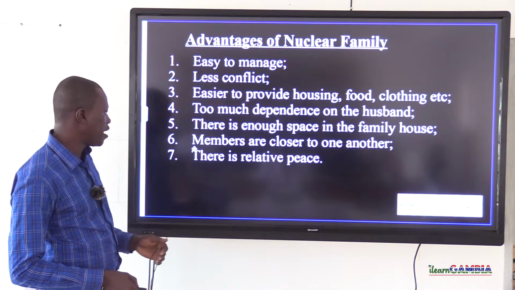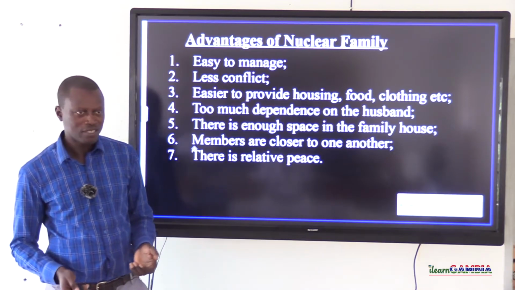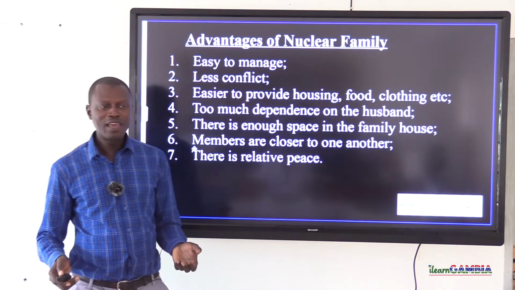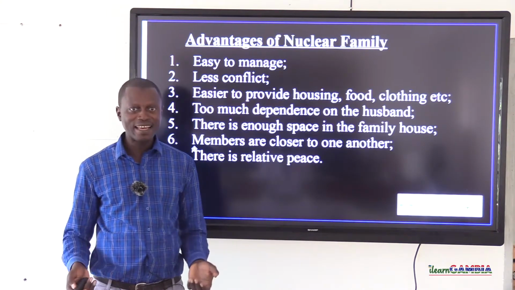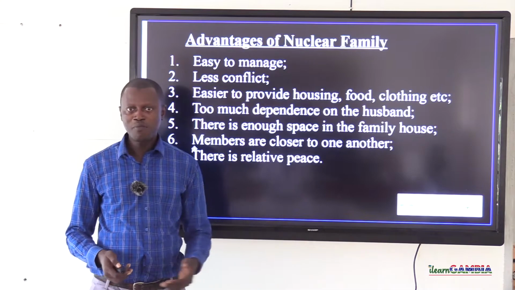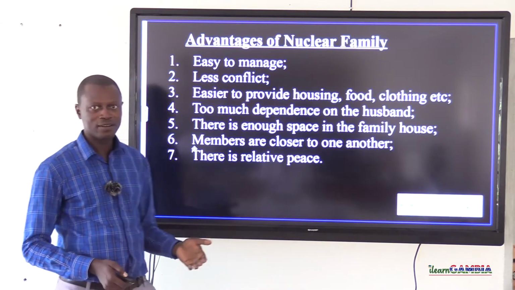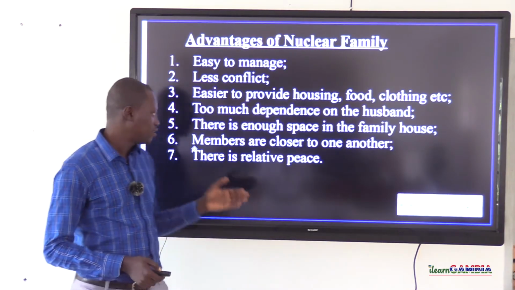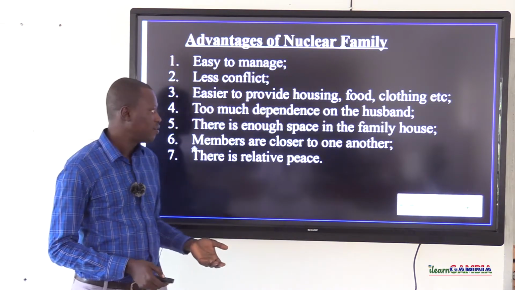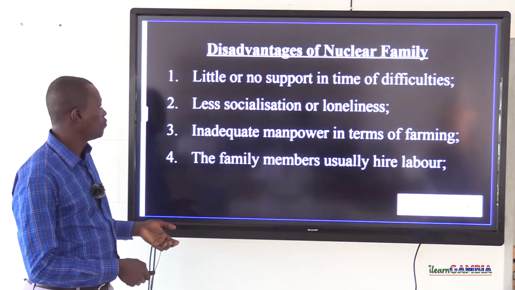Another advantage of a nuclear family is that there is relative peace. Why relative peace? Because there is little or no hatred, jealousy, or even showing a sign of dislike to a family member simply because he or she is blessed with something or got something. There is very little of that happening in a nuclear family system. So they usually enjoy more peace than the family setup where a lot of family members are many.